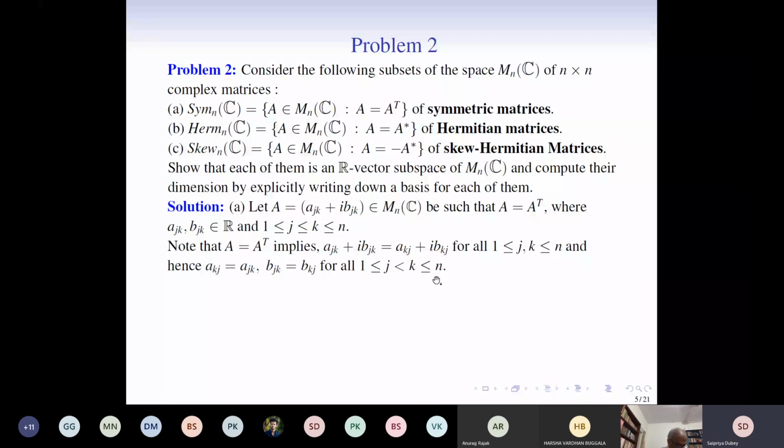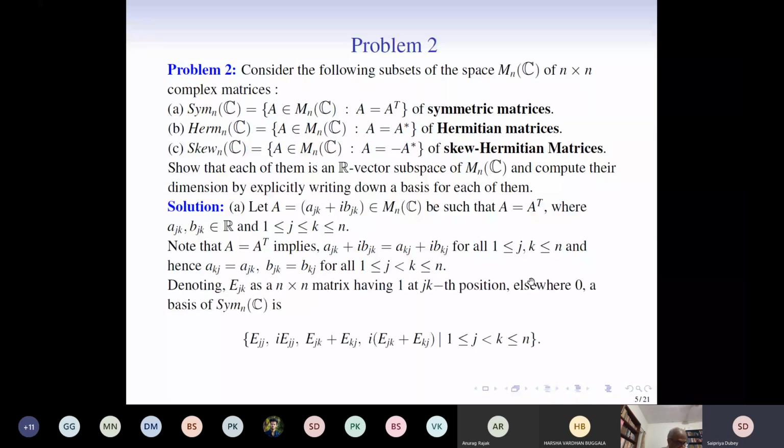All right. Next, in order to find a basis, we set up some notation. We denote capital E sub jk as the n cross n matrix having 1 at the jk-th position and 0 elsewhere. So we claim it is a basis of the set of all symmetric matrices. Now it is clear from the definition of A, by the way we have taken A, that this set clearly spans this. There is no doubt in that. You can take the required a_ij's and b_ij's to write capital A as a linear combination of these.